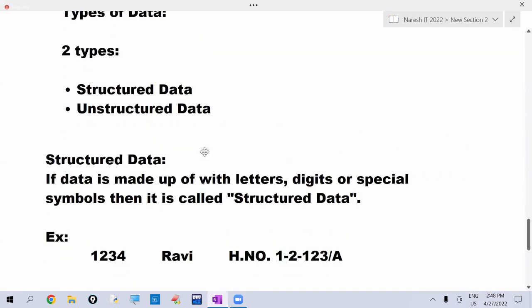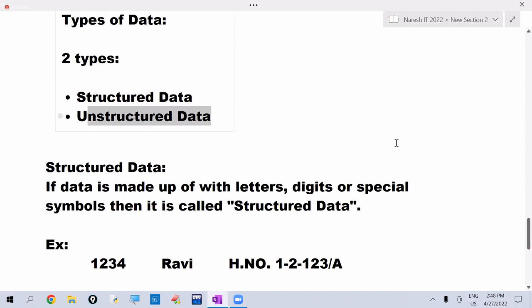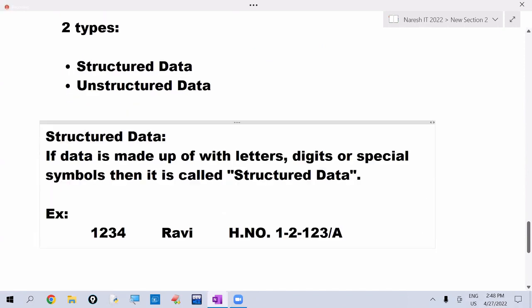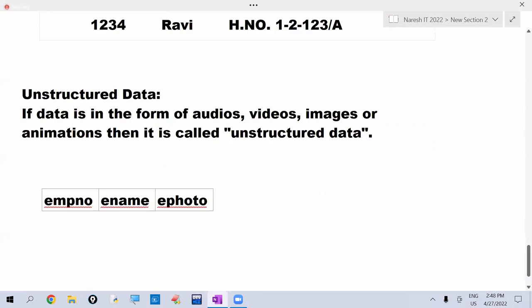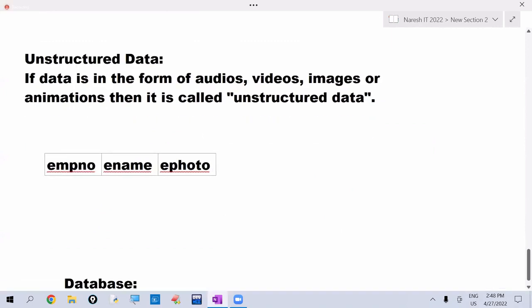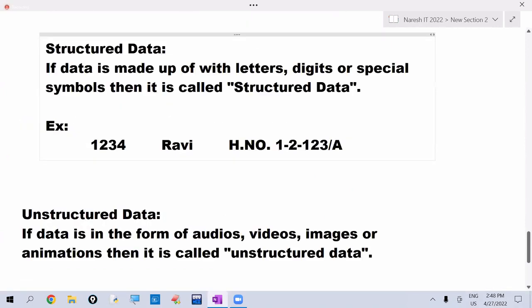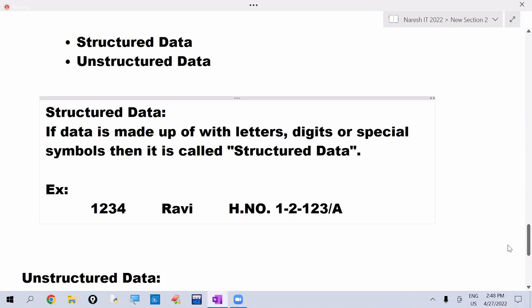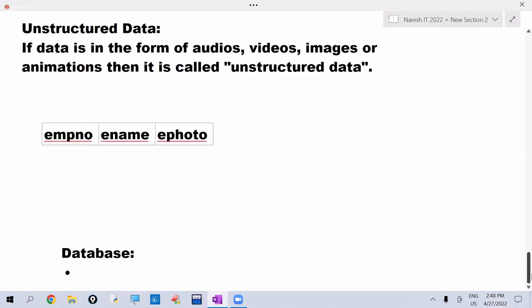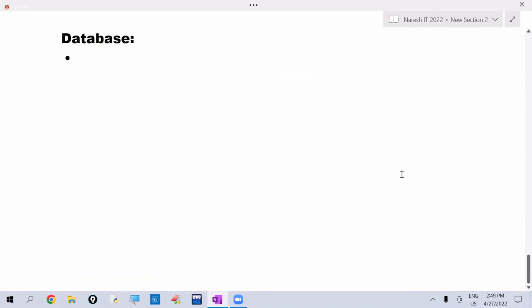One is structured data, another one is unstructured data. If the data is in the form of audios, videos, images, we are calling that as the unstructured data. If the data is in the form of letters, digits, and special symbols, that's the structured data. That's it. So next one is database. Listen, this term is very, very important.